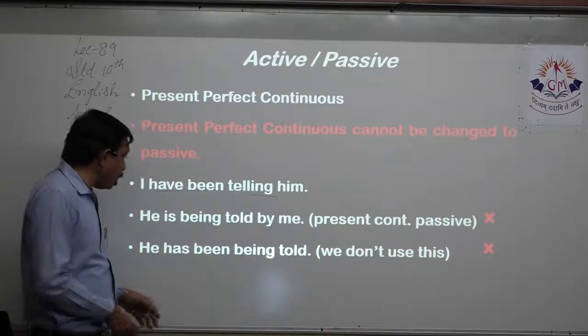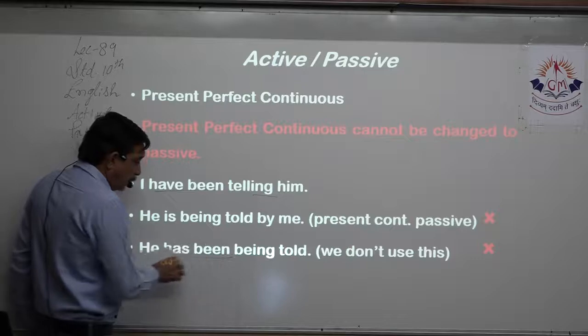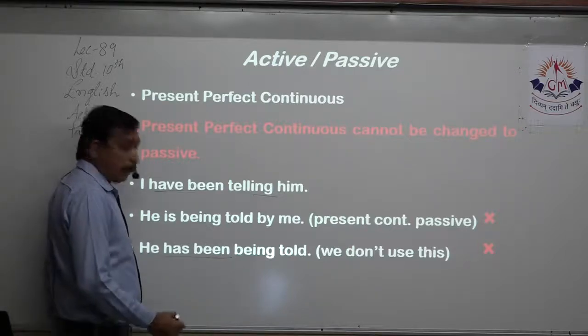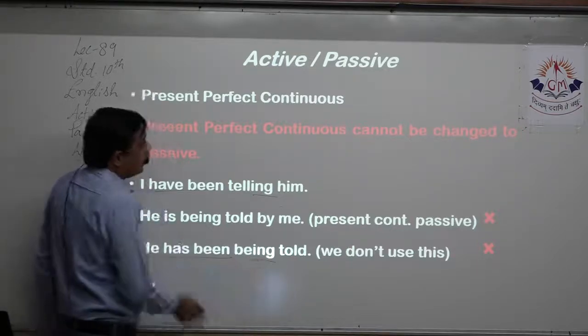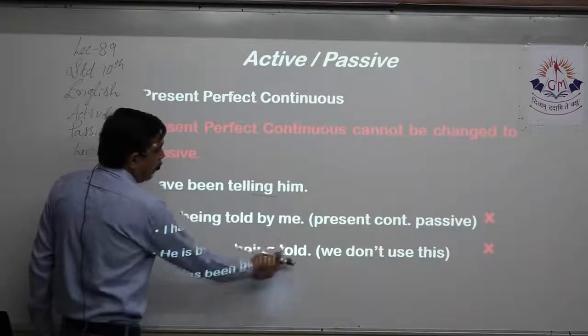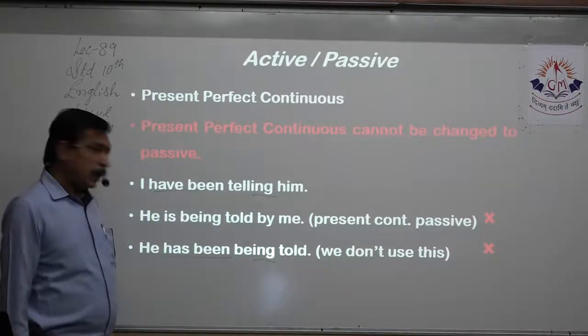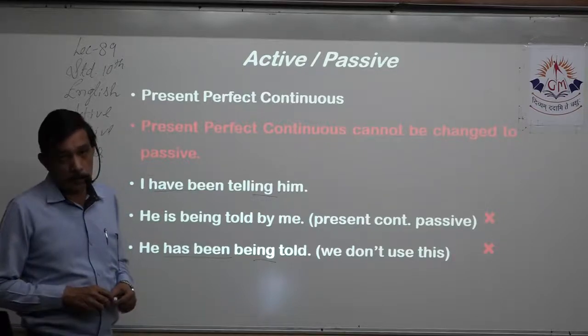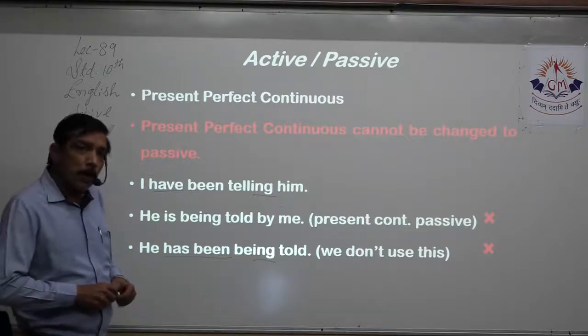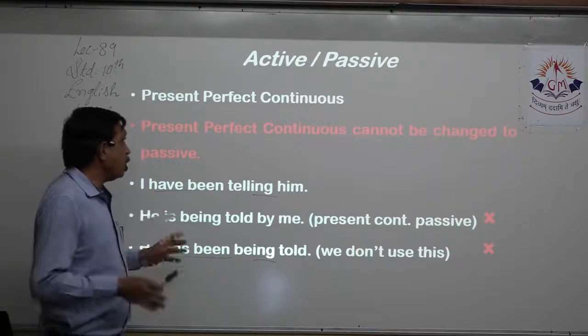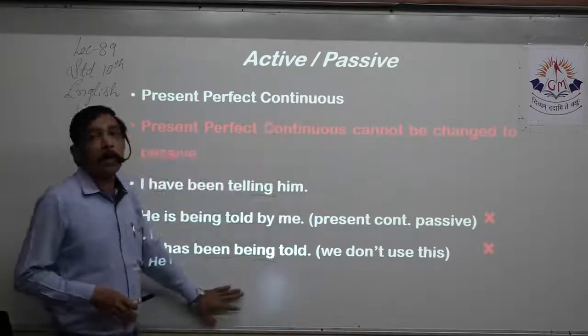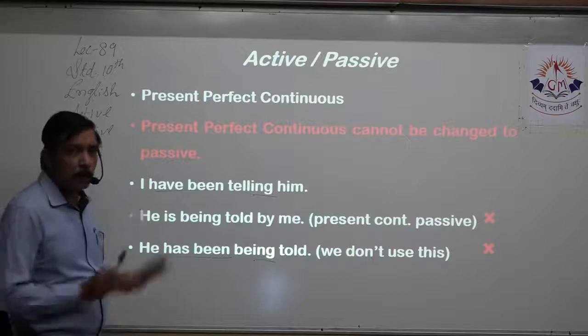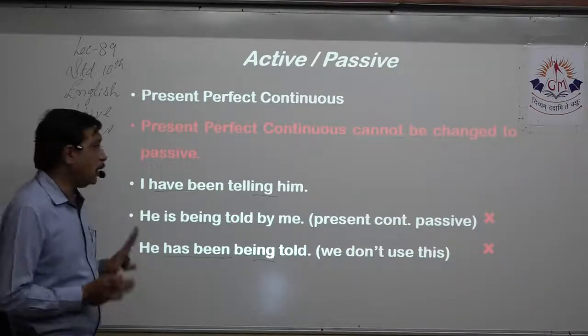If I do present perfect continuous, then has been tells me this is present perfect, ing tells me this is continuous, and I add the past participle. This is absolutely correct, but normally we do not write it like this. So simple present perfect continuous cannot be changed into passive. It remains as it is without any change.